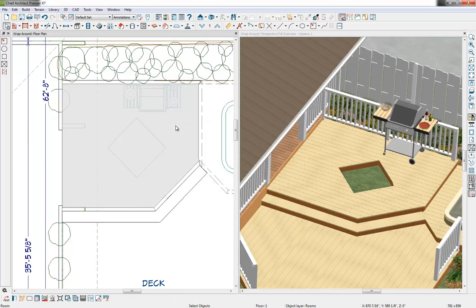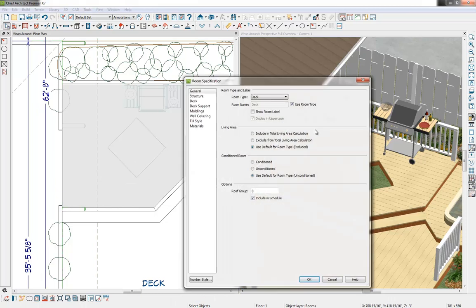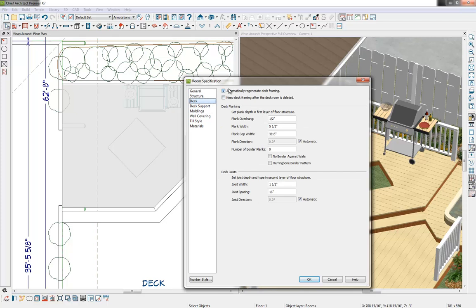Now, once we have that hole set, we'll open up the deck room, and under the deck panel, I'm simply going to deselect to automatically regenerate deck framing. Our deck framing is set at this point, and we're ready to create the inlay.